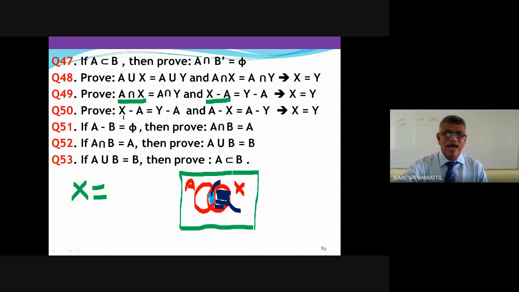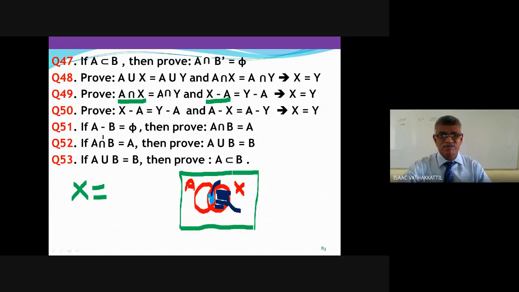Now 50: X minus A equal to Y minus A, and A minus X equal to A minus Y, prove that X equal to Y. I'm not asking now. You sit and do it, and send it to me today itself. I'll be very happy to see that. Here also you start with X, represent X in terms of X minus A and A minus X, and we will get it.